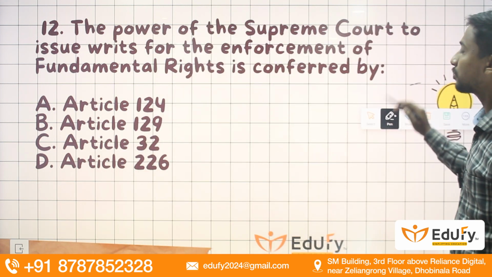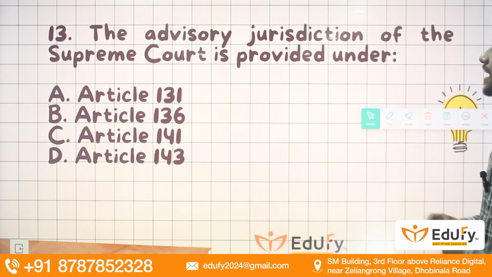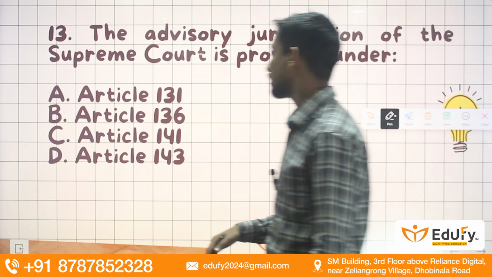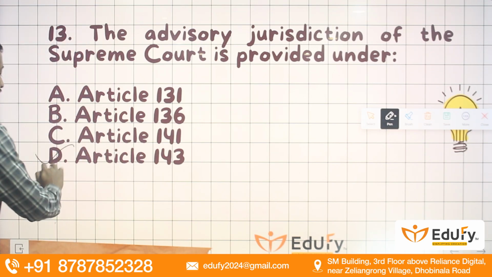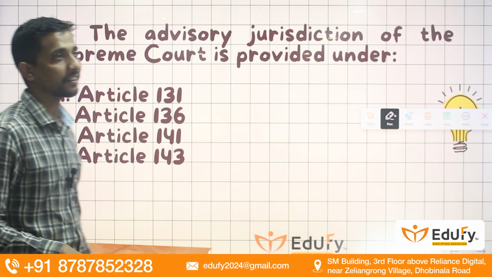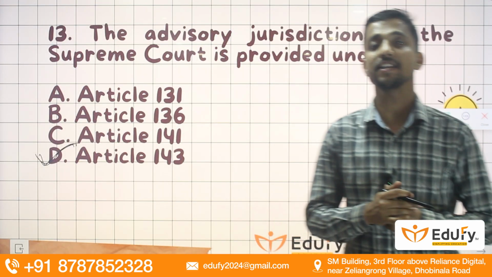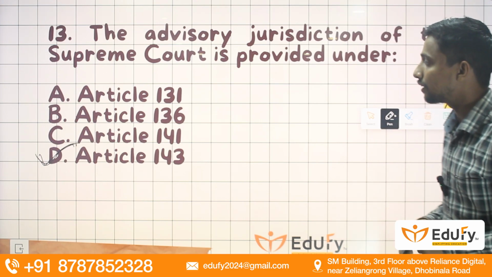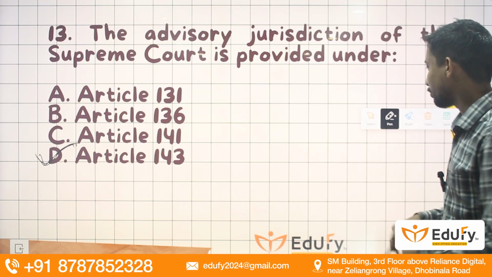Moving towards the next question, guys, we have here the advisory jurisdiction of the Supreme Court is provided under. So guys, the advisory jurisdiction is provided under Article 143, when the President of India can take advice from the Supreme Court on any particular matter related to the Constitution.